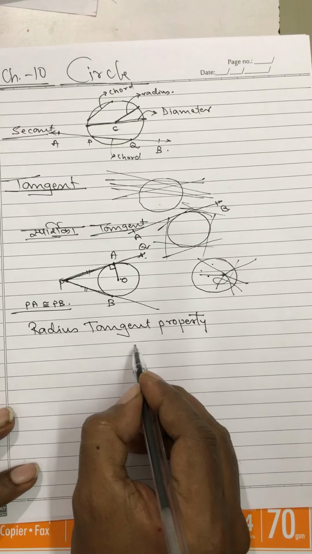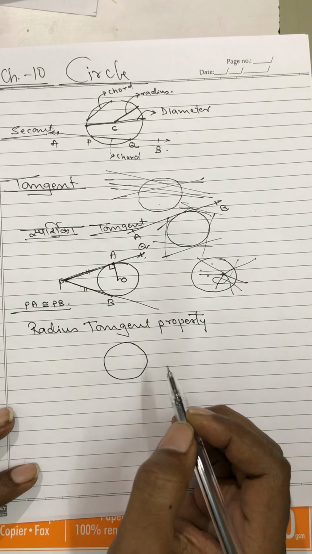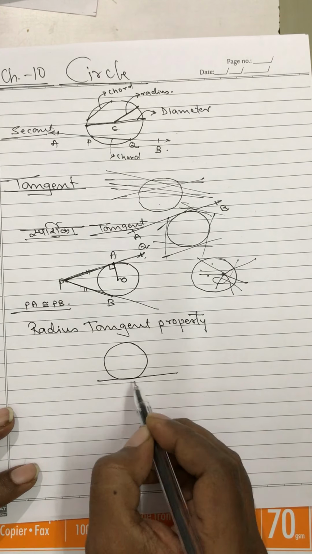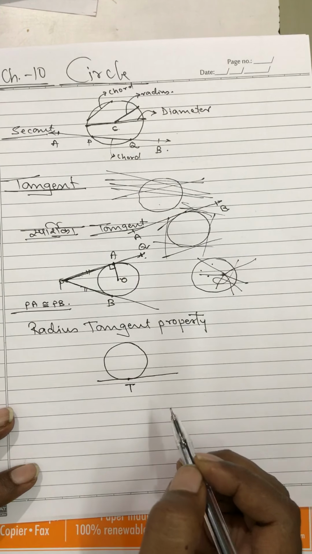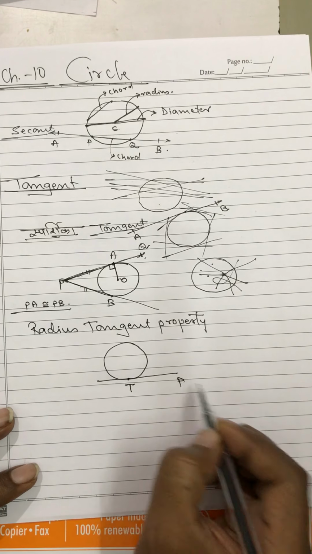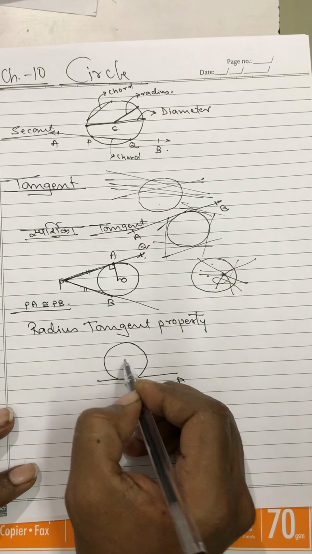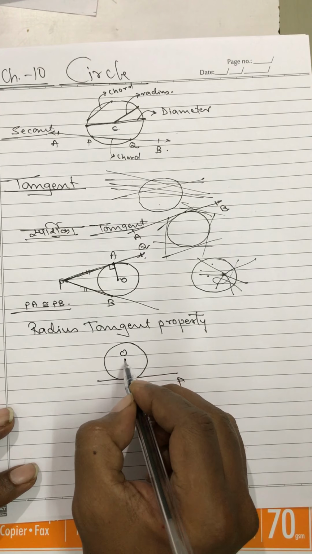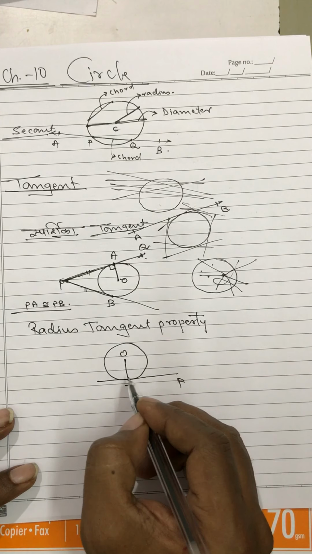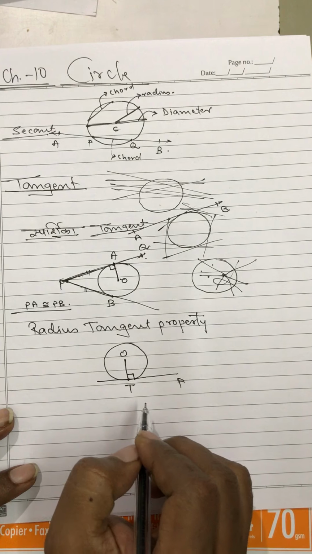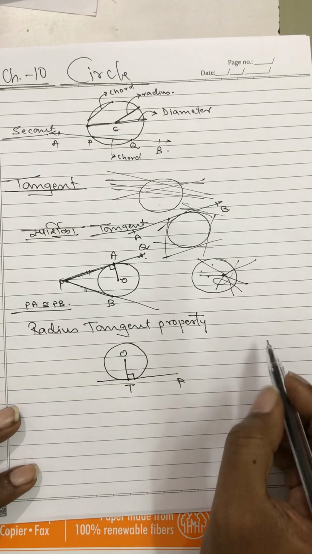Which says that for any circle, if it is told that this is a tangent at point T, PT is a tangent, then if I draw a segment OT, a radius at point T, then OT will be perpendicular to tangent TP. And the reverse, if I say,